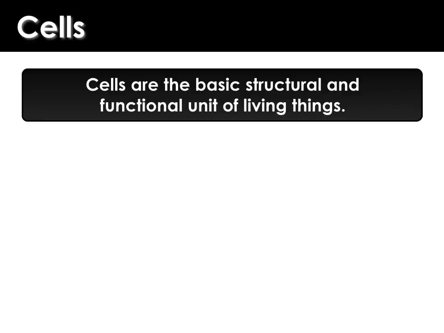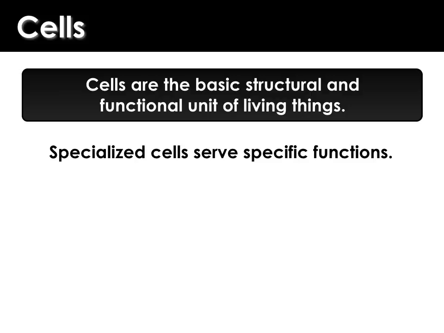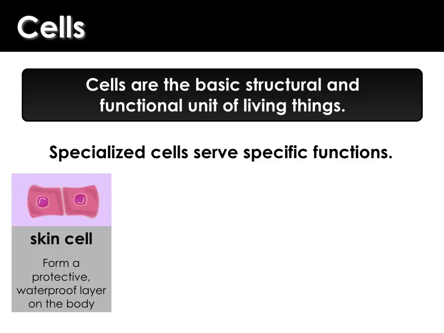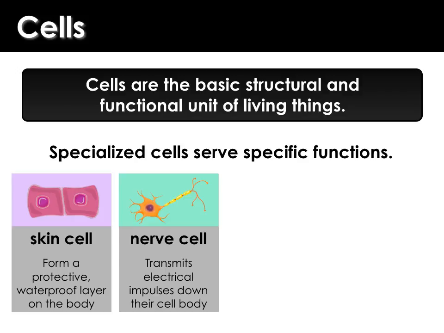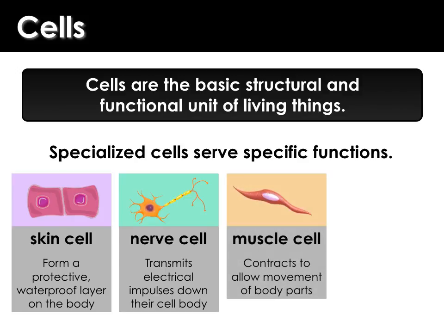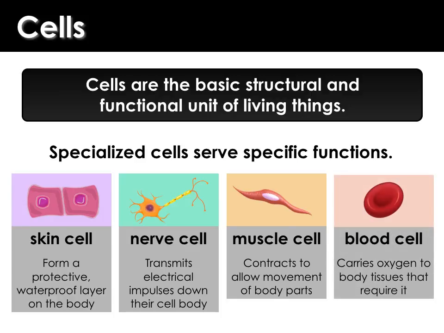Cells are the basic structural and functional units of life, and these cells serve specific functions. There are skin cells, and skin cells form a protective waterproof layer on the body. There are nerve cells that transmit electrical impulses down the cell body, muscle cells that contract and allow movements, and also blood cells that carry oxygen to body tissues that require it. There are other types of cells. These are just examples.